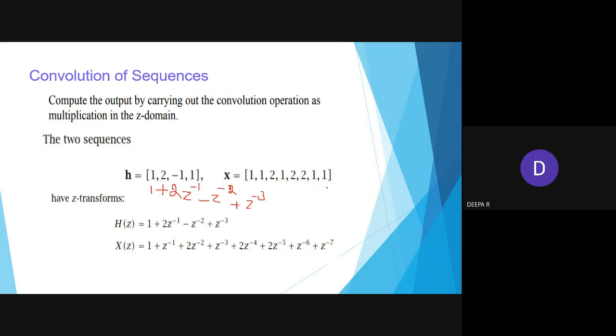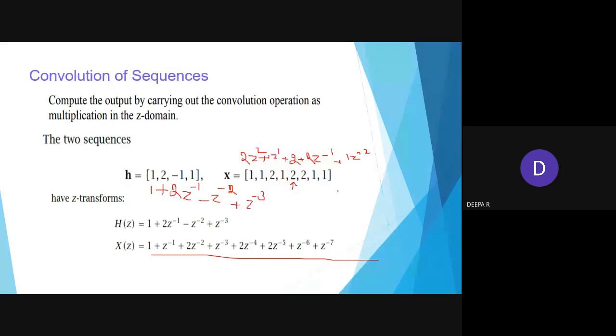Similarly, for x, it is like 1 plus z power minus 1 plus 2 z power minus 2 plus 3 z power minus 3, 2 z power minus 4, like that we'll be writing. But suppose they give an order like this with a 0 position here, then I'll be writing 2 plus 2 z power minus 1, like left hand side 1 z power 1, like 2 z power 2 at this side, and here it is 1 z power minus 2 at this right hand side.